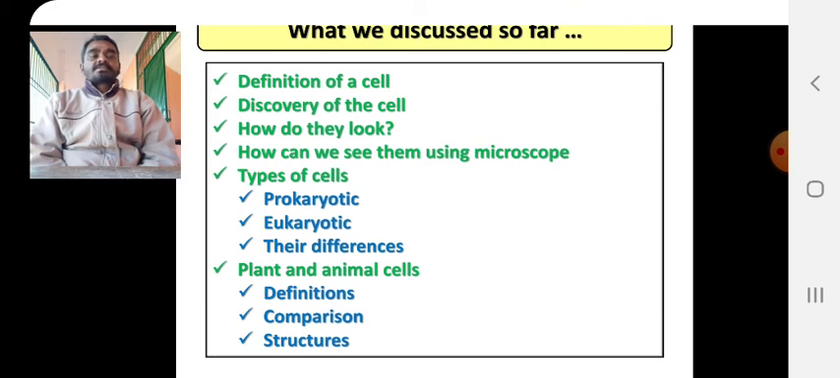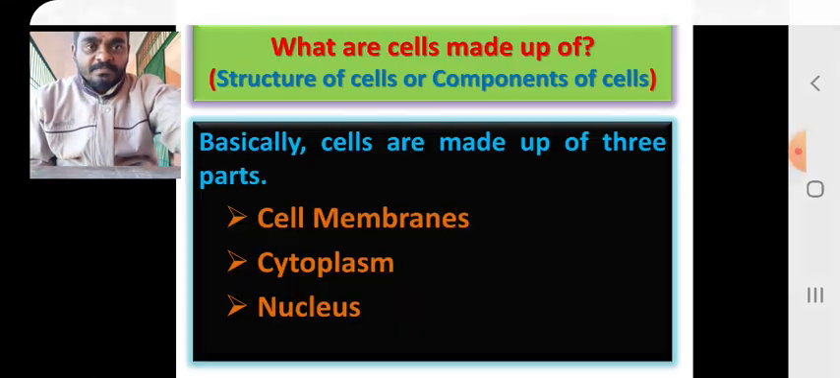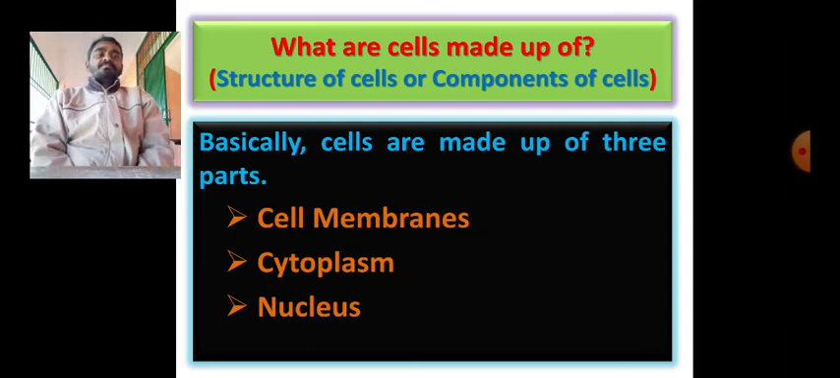And there are differences. Plant and animal cells are the best examples of eukaryotic cells. And how are they differing from each other? These are all basic structures we have seen. Now we are going to proceed with eukaryotic cells. In eukaryotic cells, basically, what are the cells made up of? Or we can say the structure of the cell or components of the cell.